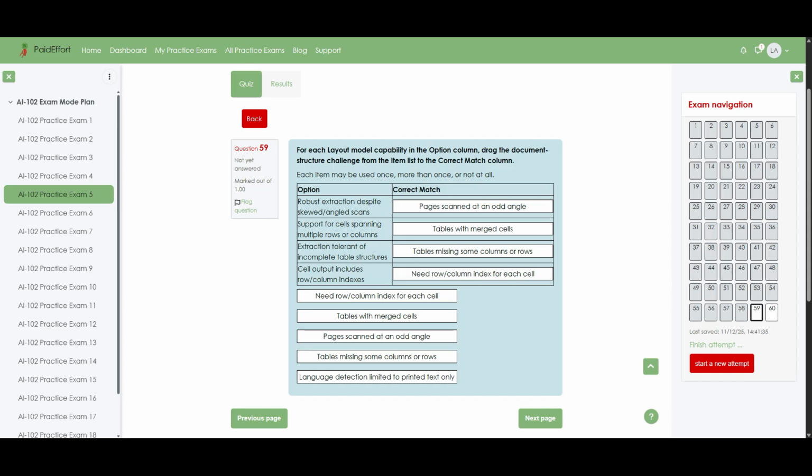In real applications, scenarios like scanned receipts, invoices with irregular grids or forms with missing fields often require these capabilities, and Azure's layout model is designed precisely to manage those inconsistencies while preserving analyzable structure. This completes the explanation.